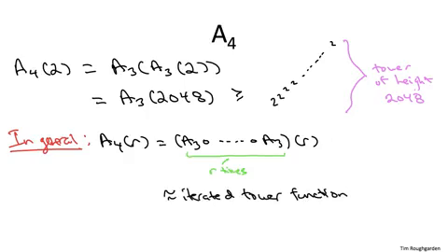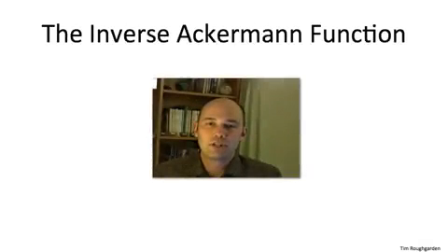When you apply the function A sub 3 for the first time to r, it's going to spit out a number which is bounded below by a tower of height r, a tower of 2's, r of them. Now when you apply A sub 3 a second time, its output is going to be a tower of 2's whose height is lower bounded by a tower of 2's of height r, and so on. Every time you apply A sub 3, you're just going to iterate this tower function. You will sometimes see the iterated tower function referred to as a Wowzer function. You probably think I'm pulling your leg, but I'm not kidding. You can look it up. So that is the Ackermann function and a bunch of examples to appreciate just how ridiculously quickly it is growing.